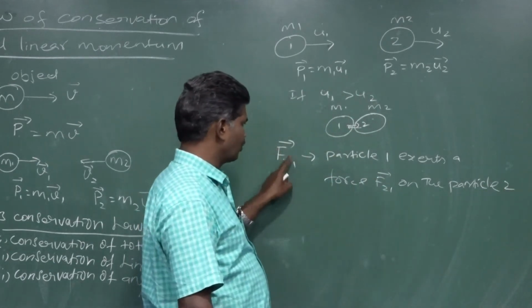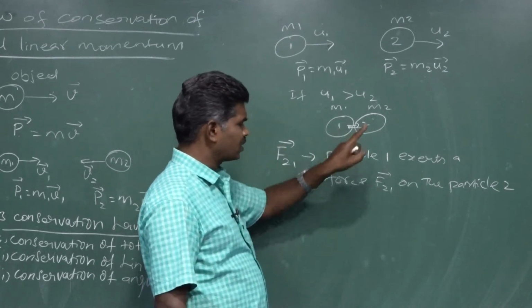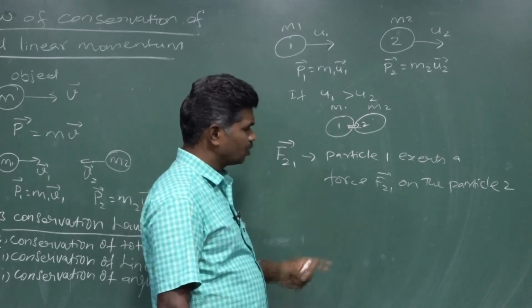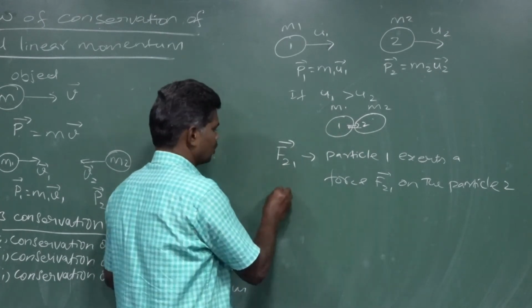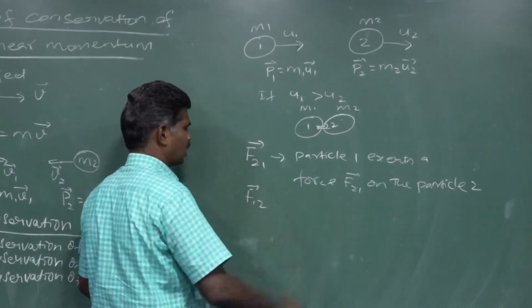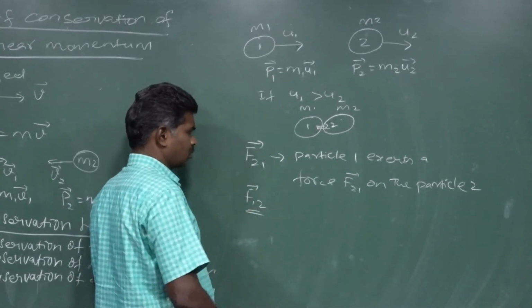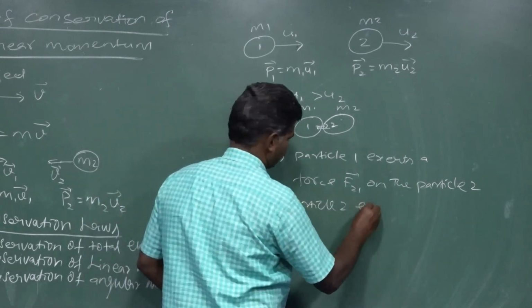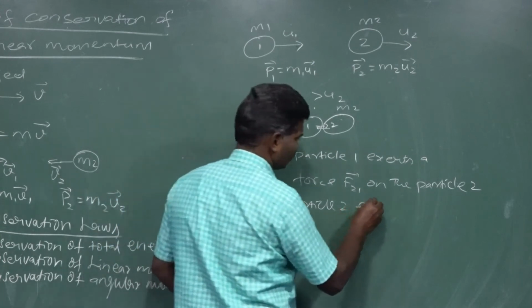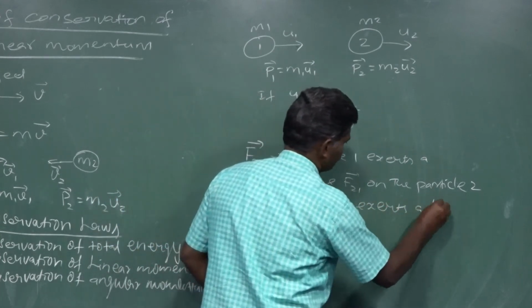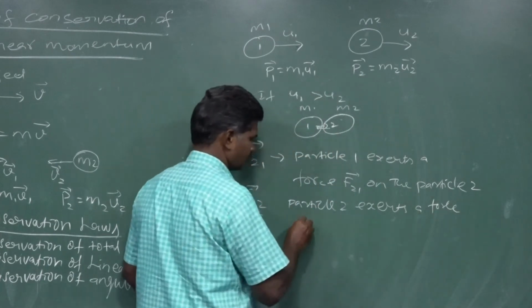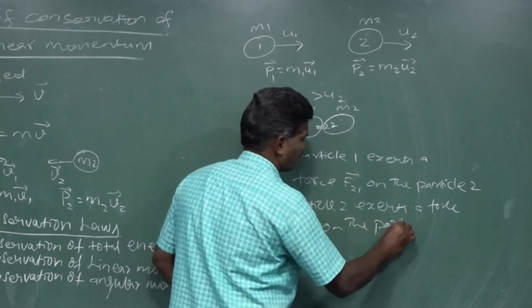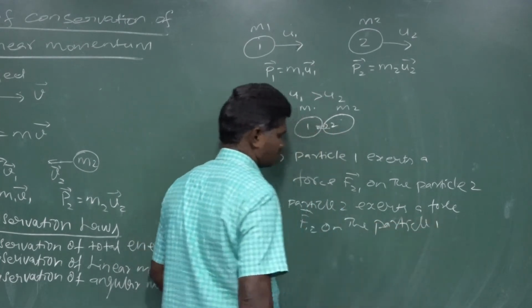So F21 vector is nothing but particle 1 exerts a force F21 vector on particle 2. Then, at the same time, F12 vector is also acting. What is that? Particle 2 exerts a force F12 vector on particle 1.